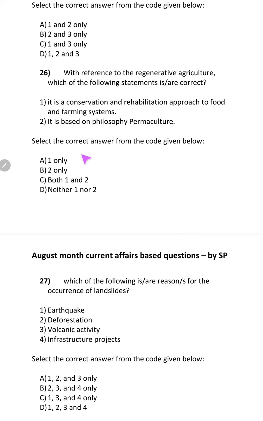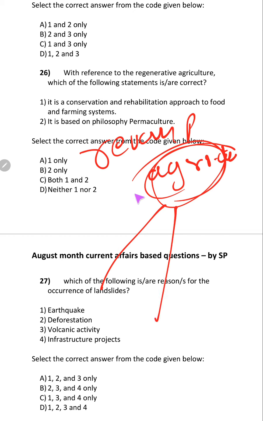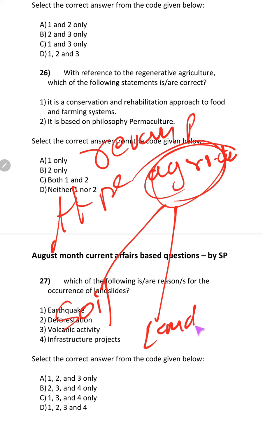It's a complete revamping of agriculture. Why are we revamping? Because this agriculture is causing a lot of trouble, degrading soil, land, water and so on.